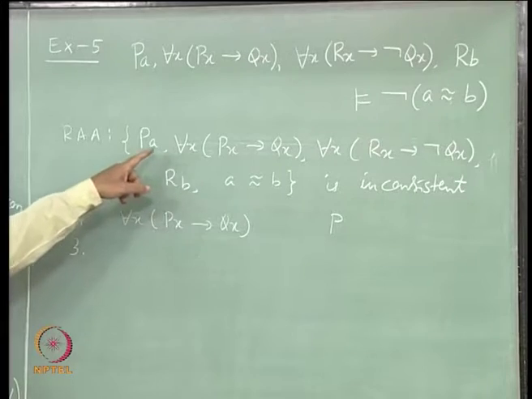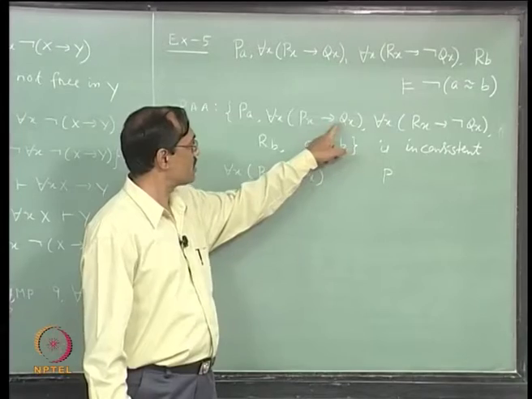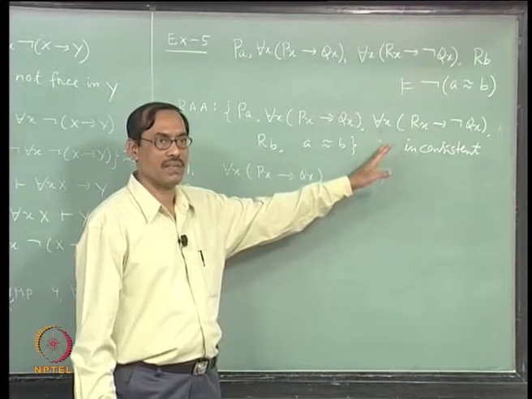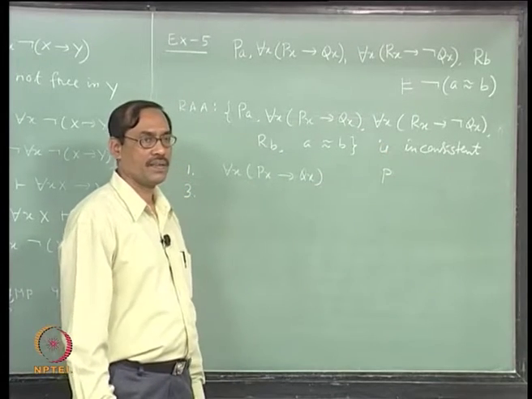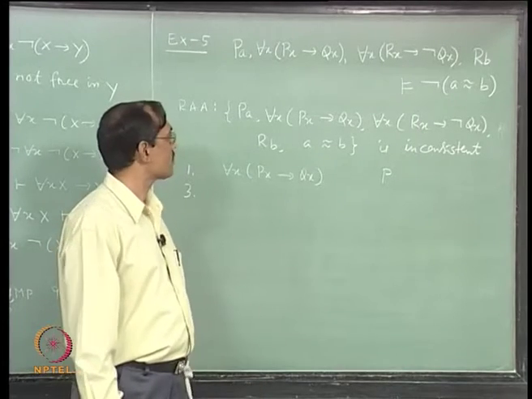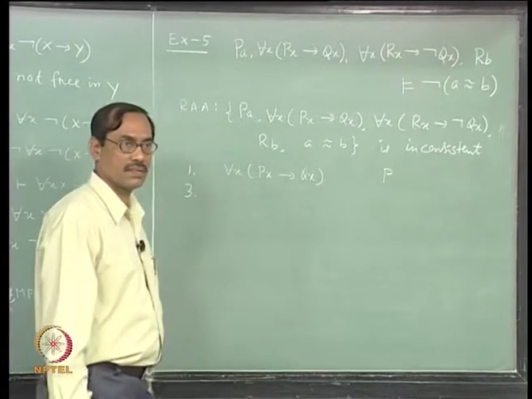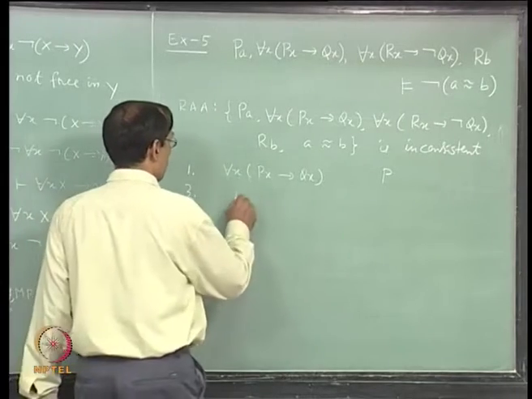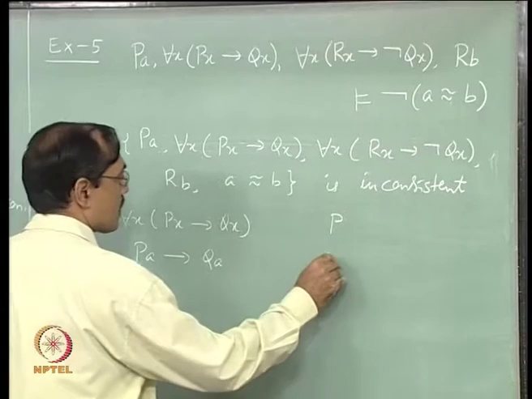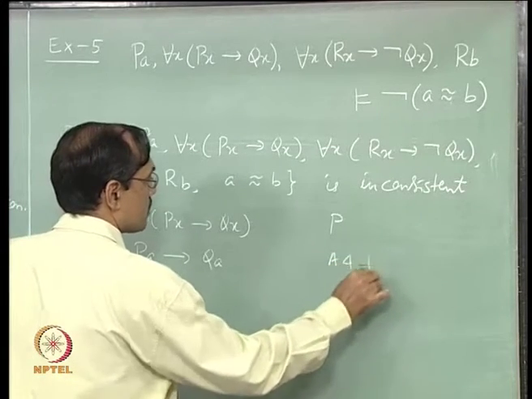So, write in the second line, for each x, Px implies Qx implies Pa implies Qa, right. It is axiom 4, A4. Then use modus ponens to get in the third line Pa implies Qa, right. So, A4 and modus ponens.